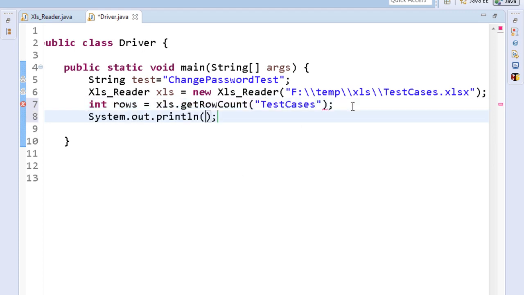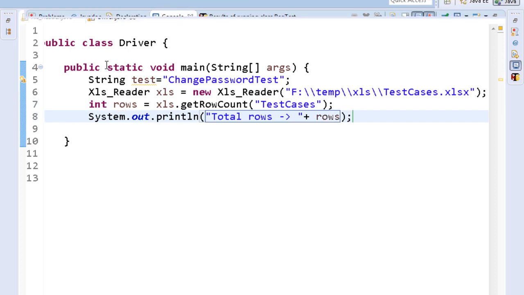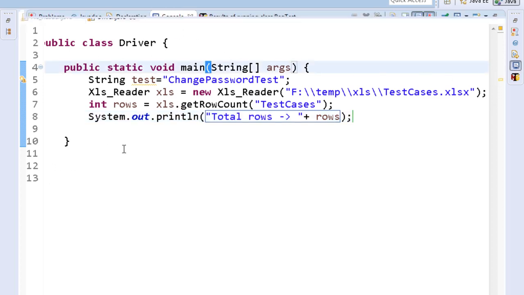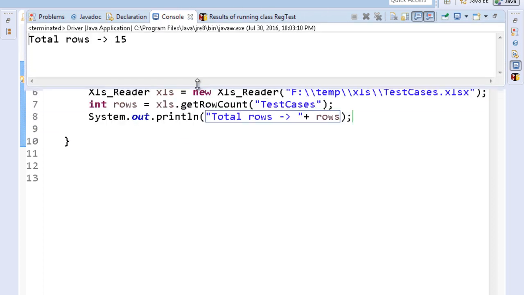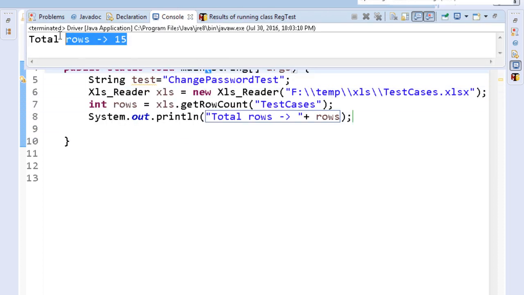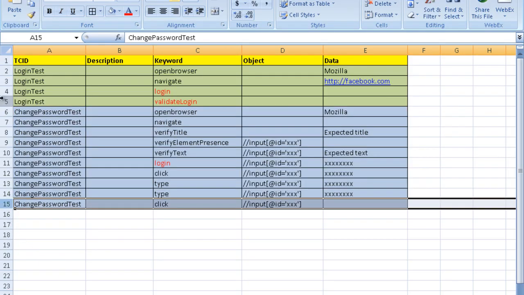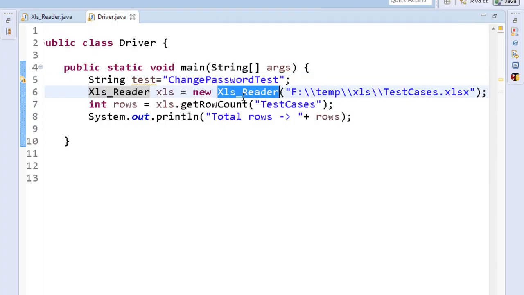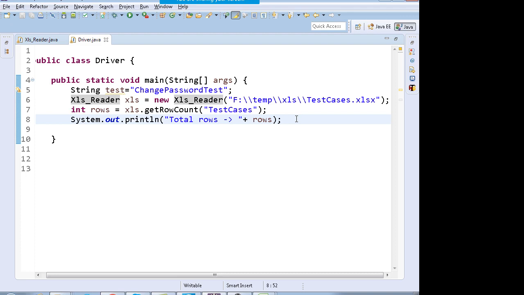and I'll just print total rows are, rows. So when you run it, it will print that in the output. Yeah, total rows are 15. Okay, fine. Now moving ahead, which is actually correct, there are 15 rows. The first row is the column name. So the Excel reader utility is very important. I hope everybody has this file. We had discussed it in day 7.